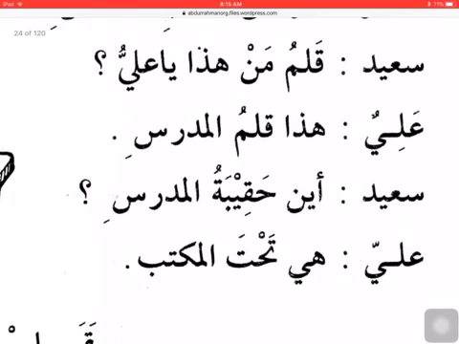Next question, Saeed asks, "Qalamu man hadha ya aliyu?" We will not analyze this because it's a question, but we will notice one thing. The word qalamu does not have al and it does not have tanween. I have to think what's going on. Could it be mudaf? If it is mudaf, the word after it should have a kasra, should be in jar state. The word after it is man. It does not have a kasra, it is a sukoon. Does that mean it's not mudaf ilayh? Well, actually it is mudaf ilayh.